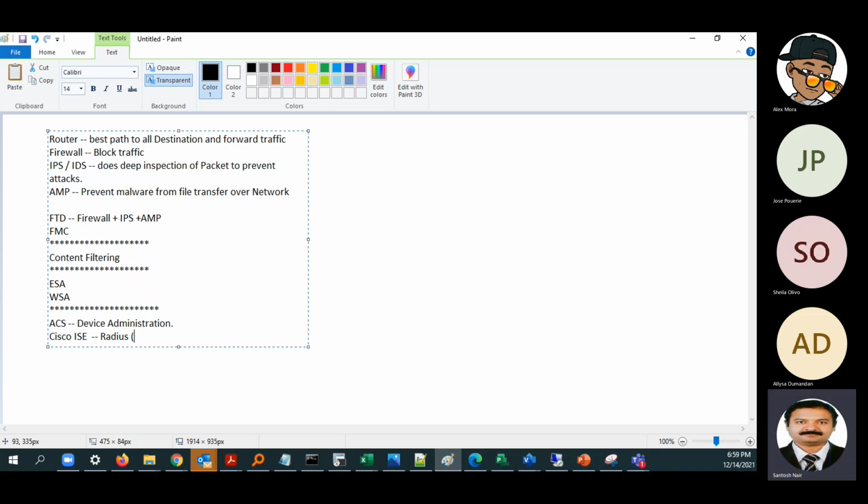So whenever a user is connecting to a VPN, or to a LAN, or wireless, we have to authenticate him. As per his authentication, we have to authorize him. We can change the VLAN. We can implement access lists, downloadable access lists, using Cisco ISE. So that can be done using Radius, Radius 802.1x actually. Okay, so those are all part of Radius. And it can do device administration also.